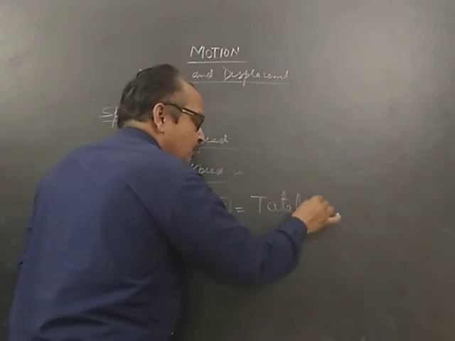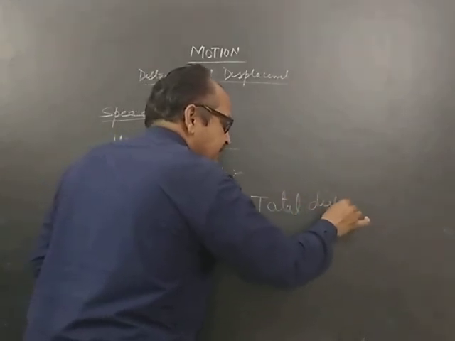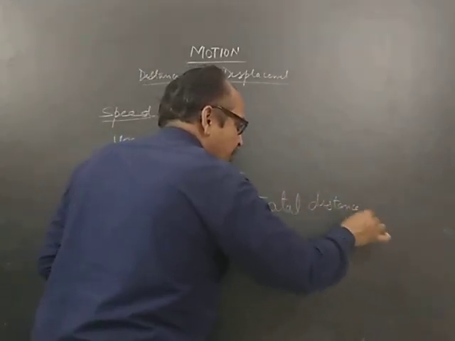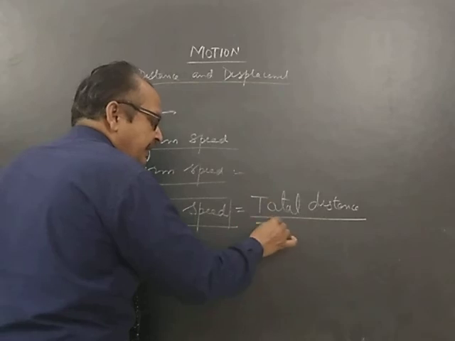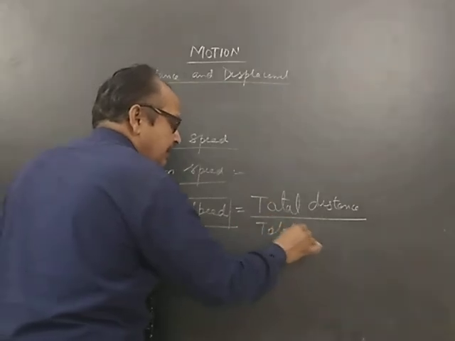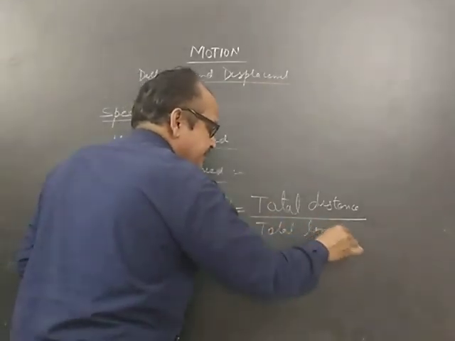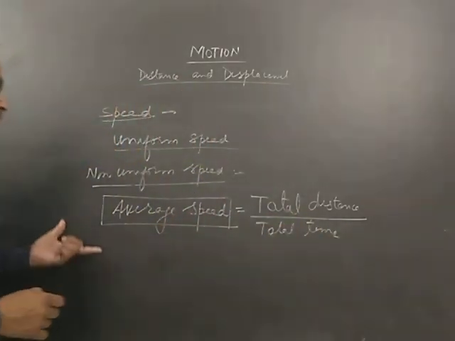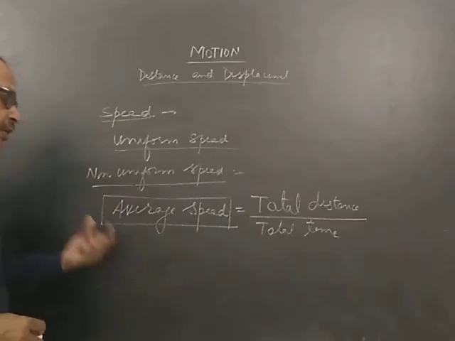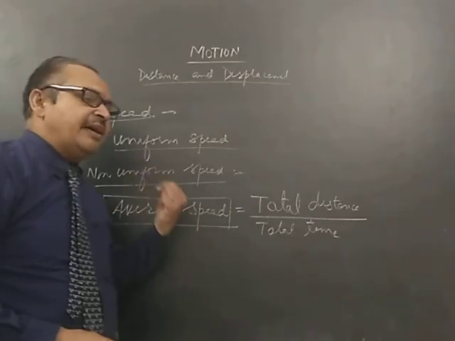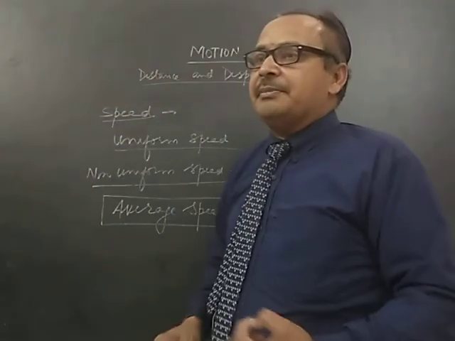That is total distance traveled by the body divided by the total time taken. This is the formula for average speed. Total distance divided by total time.